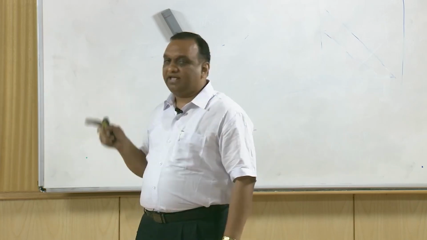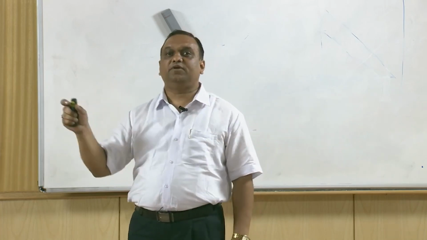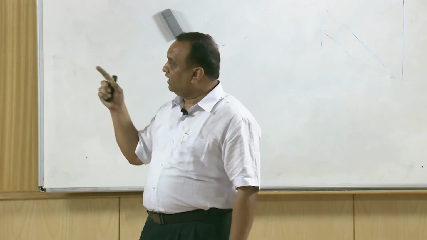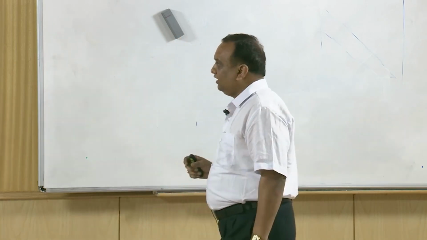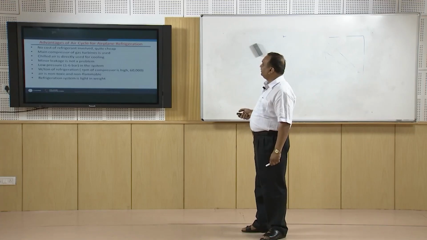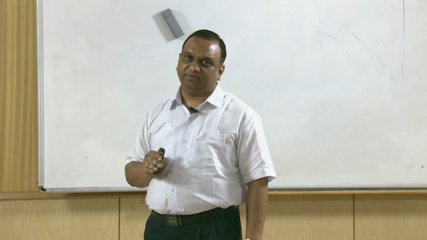But if you are using this air refrigeration cycle, in that cycle the same compressor which is used for the gas turbine of the engine can be used for air refrigeration purpose also. Chilled air is directly used for cooling. So, chilled air you can directly inject into the cabin.